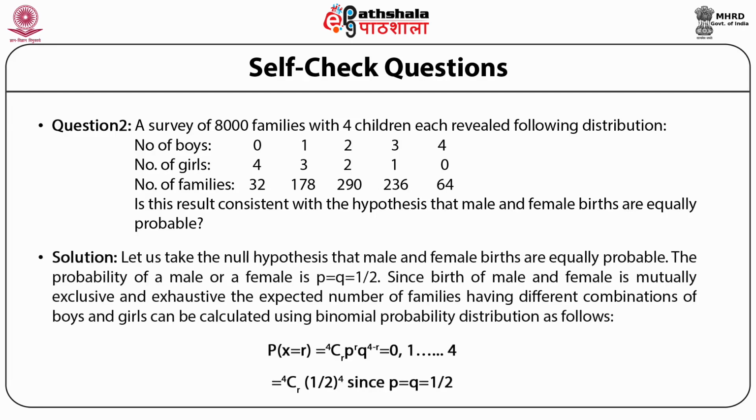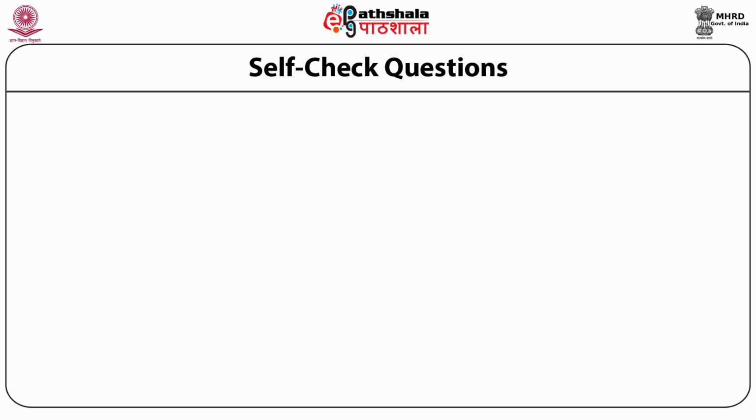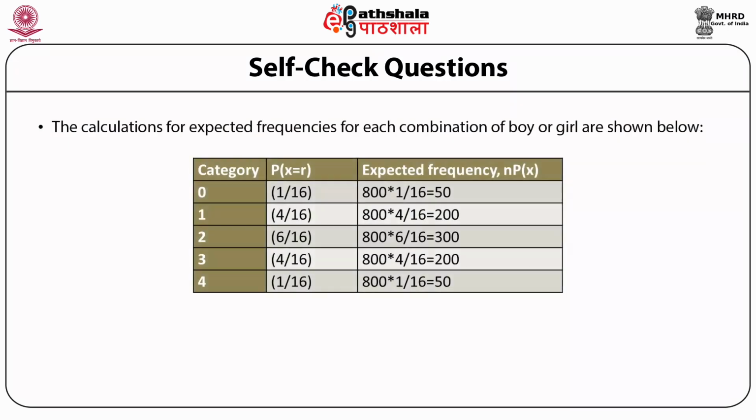So let us take the null hypothesis that the male and female births are equally probable. The probability of a male or a female is P is equal to Q, which is equal to 1 by 2. Since the birth of a male and a female is mutually exclusive and exhaustive, the expected number of families having different combinations of boys and girls can be calculated by the help of binomial probability distribution, which is given by this formula. So by putting these respective values over here, you can calculate the respective frequencies.